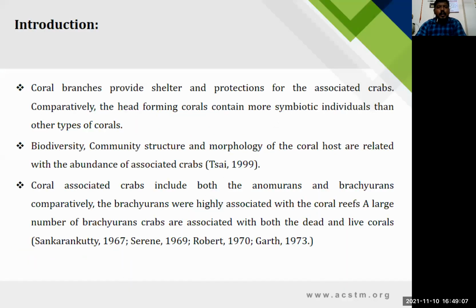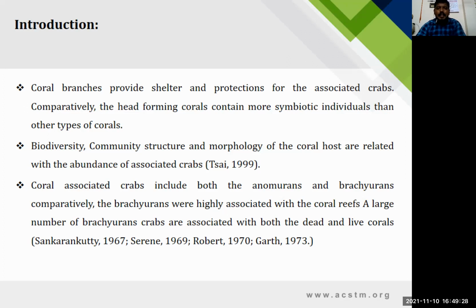Introduction. Coral branches provide shelter and protection for the associated crabs. Comparatively, the head-forming corals contain more symbiotic individuals than the other types of corals. Biodiversity, community structure and morphology of coral hosts are related to the abundance of associated crabs.